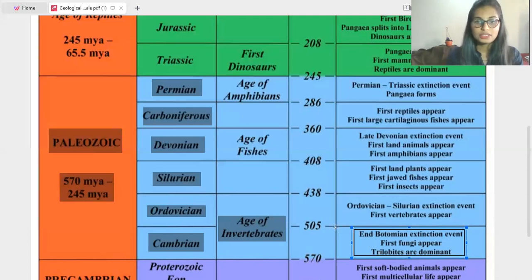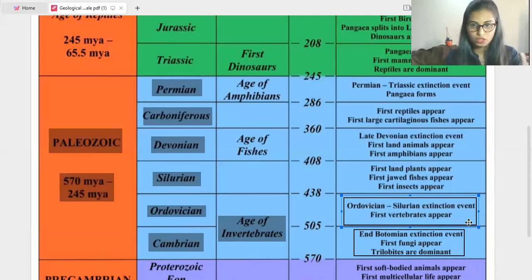Next is Ordovician. The Ordovician-Silurian extinction event takes place. Then the first vertebrates will appear. In which period will the first vertebrates appear? In the Ordovician.